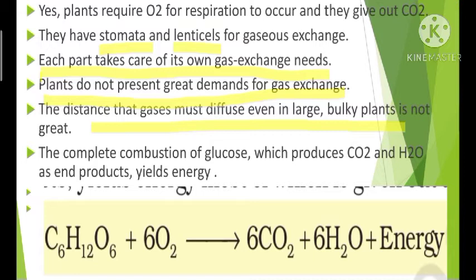Most of the energy will be given out as heat. But don't think only heat is released. Along with the heat, the energy released can also be stored in the form of ATP molecules, and this energy can be used for various life processes that take place inside the plant body.